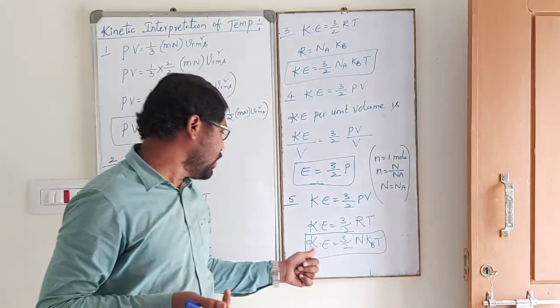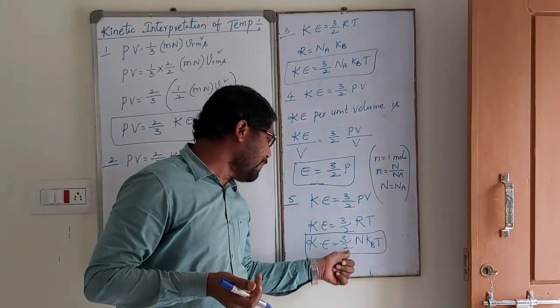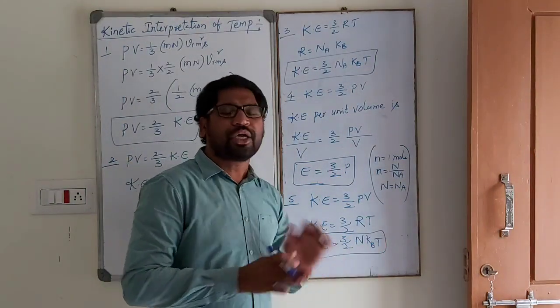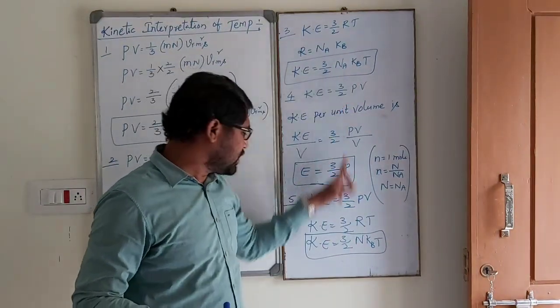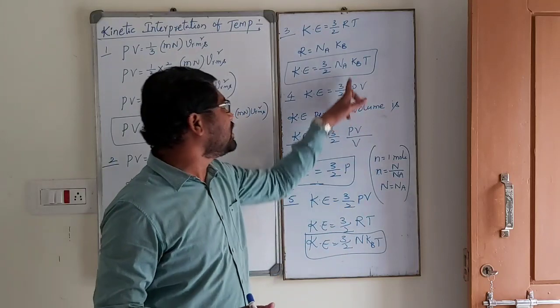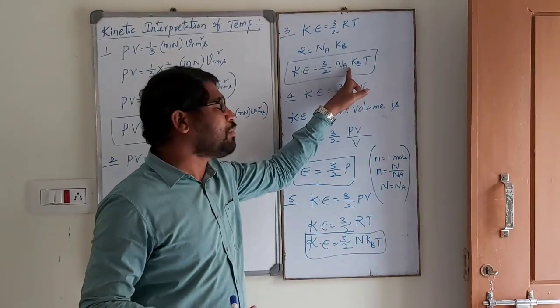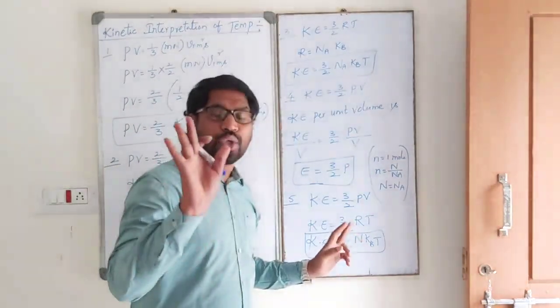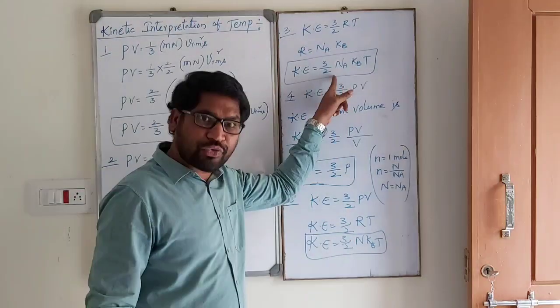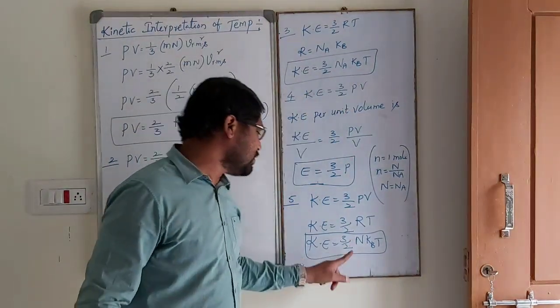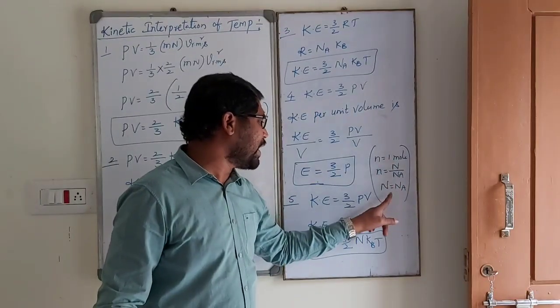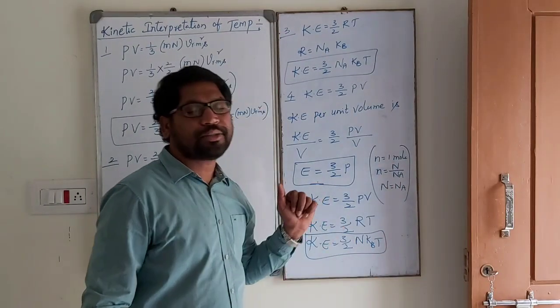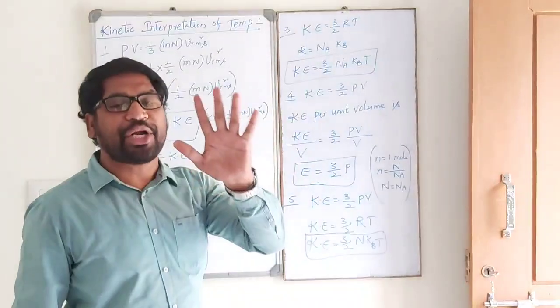For one molecule, kinetic energy is equal to 3 by 2 into Na, N into KBT. Not Na. So this is Na, this is N. This is for one molecule, this is for N molecules. Listen carefully, observe carefully. For one molecule, small n is equal to 1, we are getting N is equal to N.